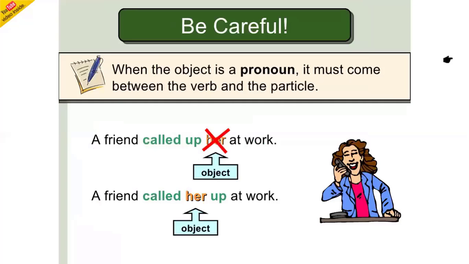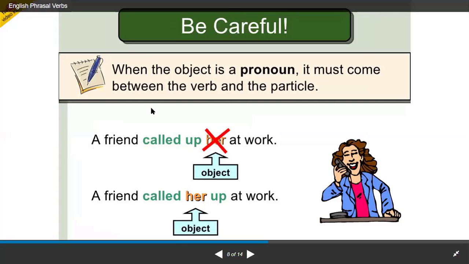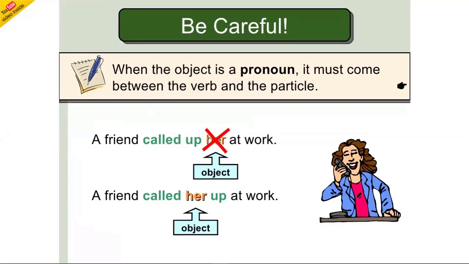Now this is something I was talking about. Let's discuss it again. When the object is a pronoun, it must come between the verb and the particle. It would be wrong if you said a friend called up her at work. It's wrong.